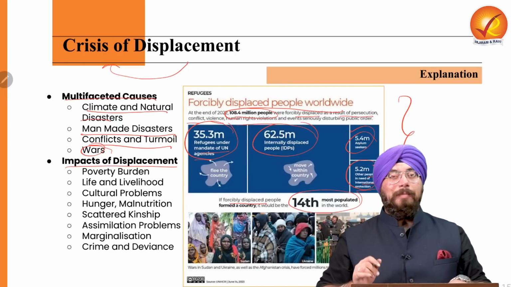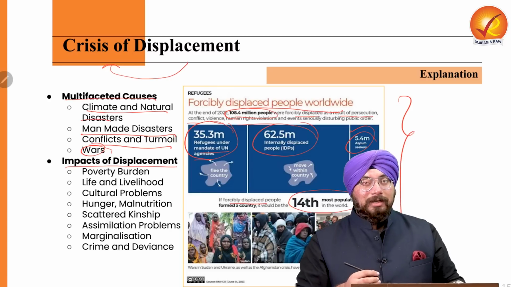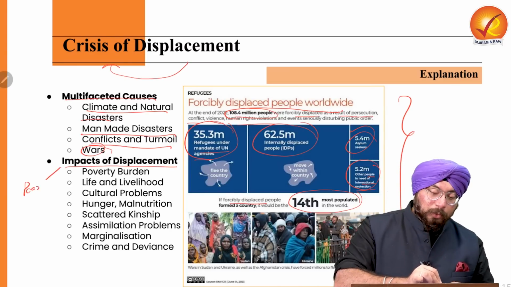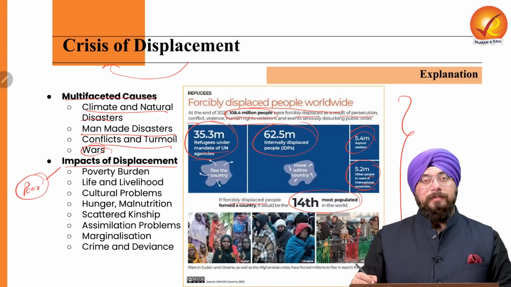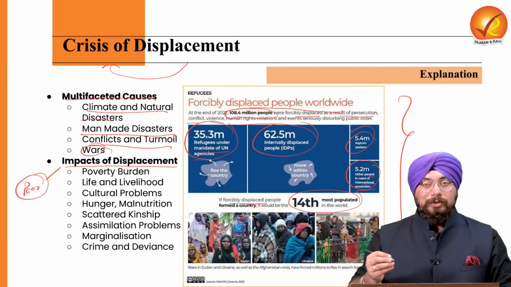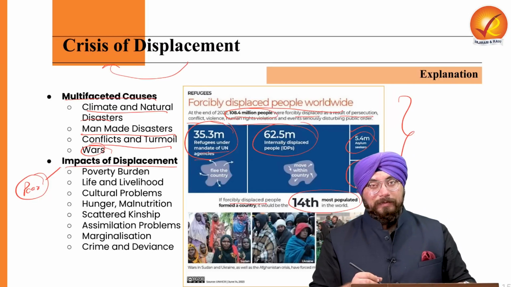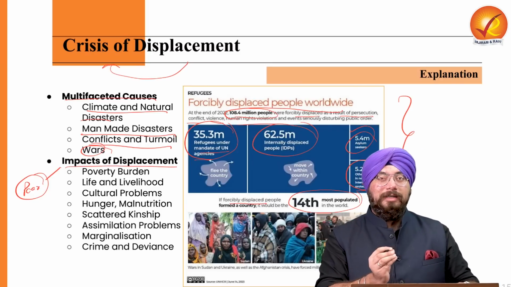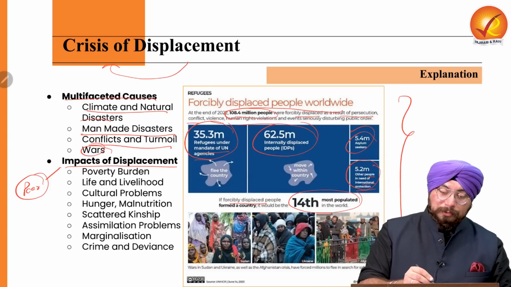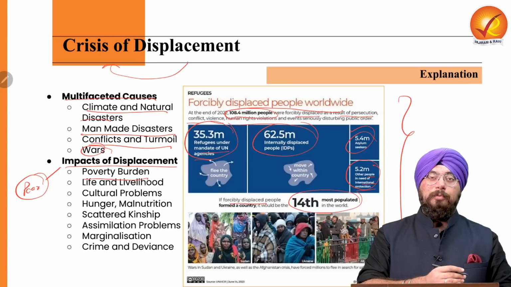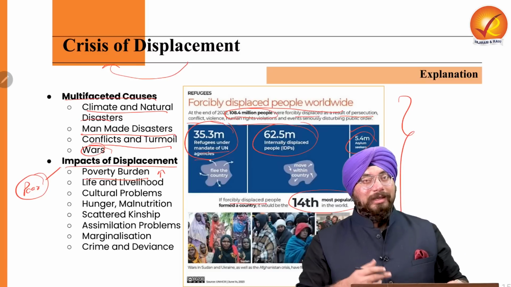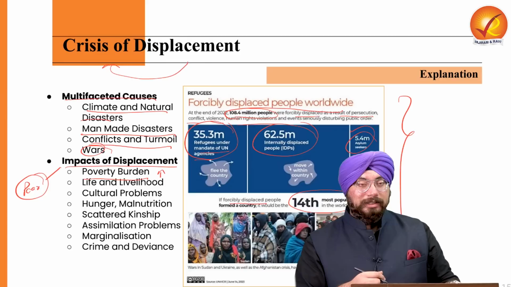In order to understand the impact of displacement, we need to understand that the burden of this displacement is mostly borne by the poor and underprivileged people. Because rich people can afford new houses, rich people can afford new places, so normally they are not displaced, right? The real burden of displacement is borne by the poor. So because of displacement, first of all, the poverty burden on the already poor people increases. So the incidence of poverty in any economy, if displacement happens en masse, increases, right?